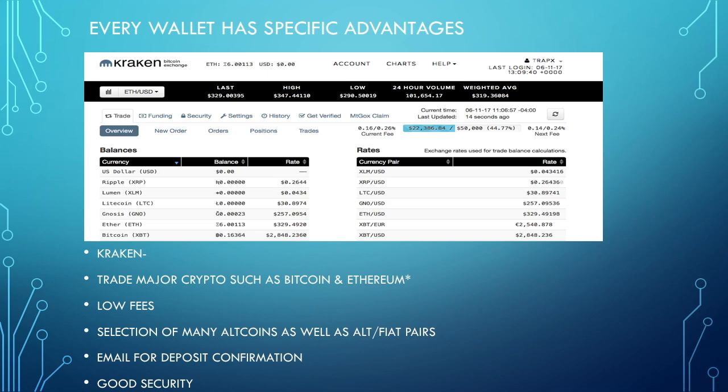So I talked about the selection of many altcoins. For security purposes, they have an email for deposit confirmation. You can also see the progress of any transactions that are being made, as well as sales made once you place a trade, it's really great. You can determine even at the last second if you decided to make a trade and the market is actually moving against you. You can decide to stop that trade as long as it's still in a partial fill.